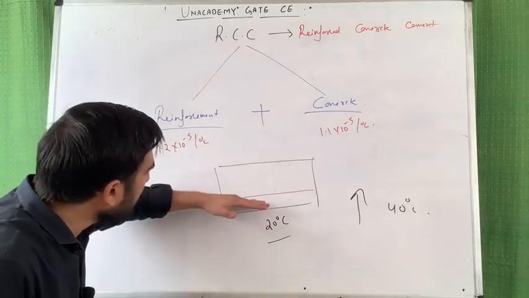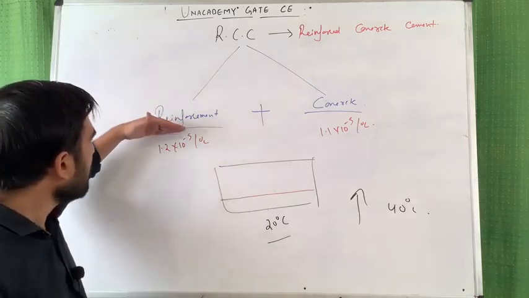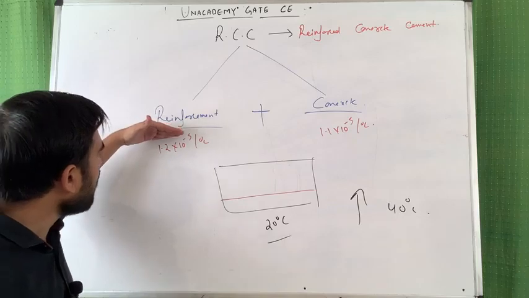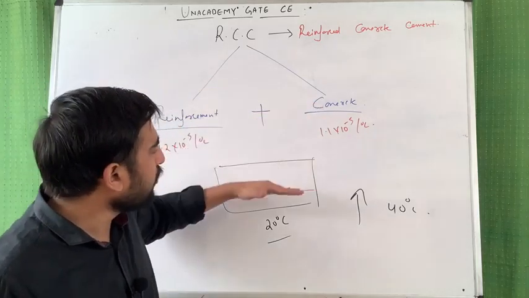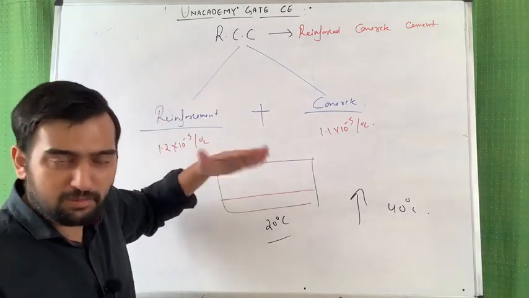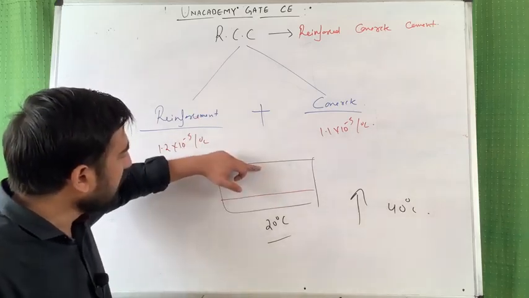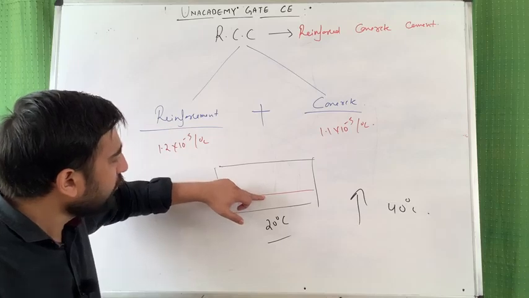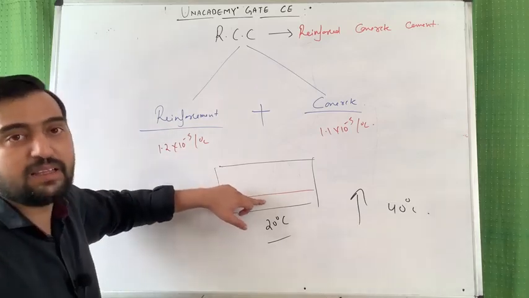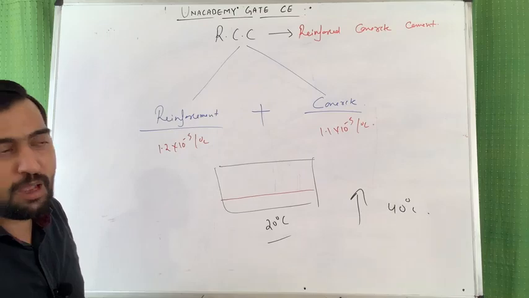Suppose this material was not steel, whose coefficient of thermal expansion is very similar to concrete, suppose it is brass, gold, aluminium, something like that, and let's say it is material A, and the coefficient of thermal expansion of material A is higher than that of concrete. Then what is going to happen?